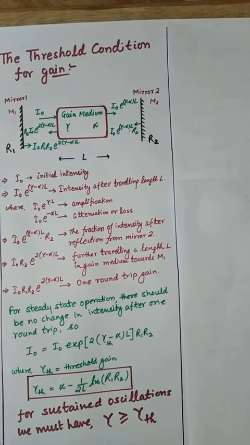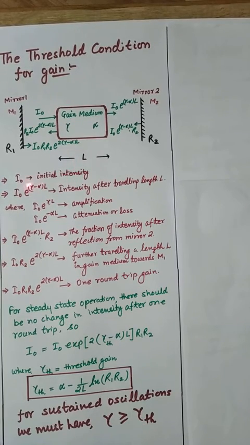Thus we need a minimum population. We need a minimum value of N2 minus N1 which should be able to just compensate the losses, and this minimum value of N2 minus N1 is called the threshold population inversion. Now let us understand some of the mathematics involved in this threshold gain condition.